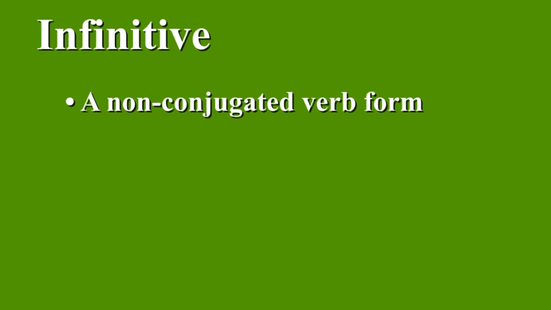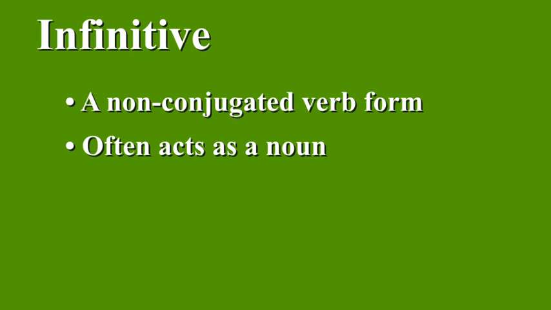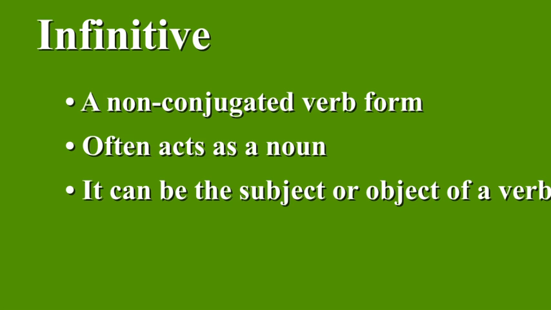When a verb has a subject, a person, and number, you limit it, and it's said to be finite. An infinitive doesn't have a subject. In fact, in many instances, an infinitive acts as a noun. Okay, so it's not a person, place, or thing, but a better and more comprehensive definition of a noun is any word that can act as a subject or object of a verb. And infinitives can definitely do this.